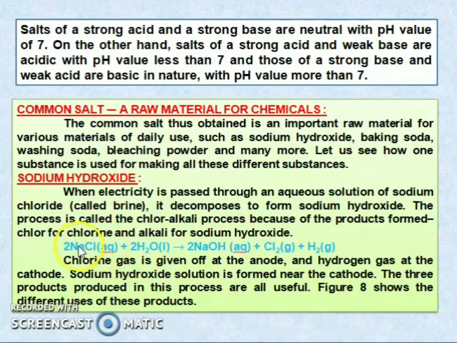So see the reaction. NaCl in water, that is in aqueous form, reacts with water. It will form NaOH plus chlorine plus hydrogen gas. So the chlorine gas is given off at the anode and the hydrogen gas at the cathode. So the hydroxide solution is formed near the cathode. So the three products formed in this process are all useful. You can see the different products in the figure.